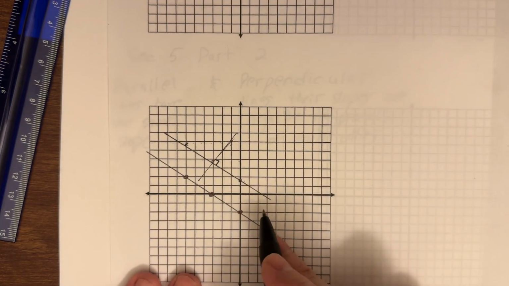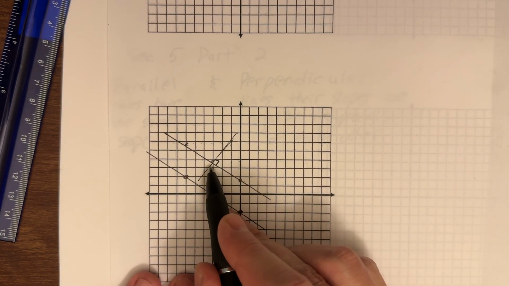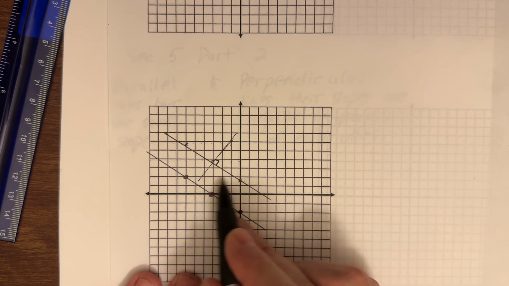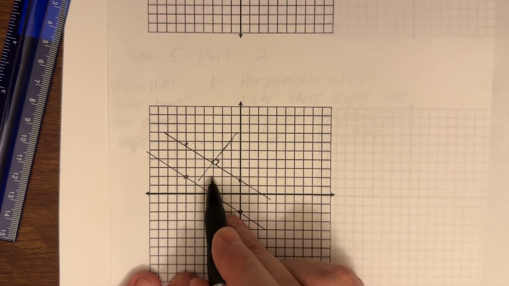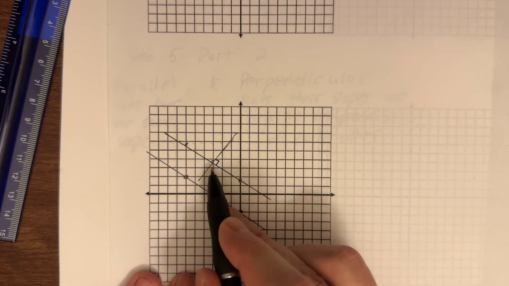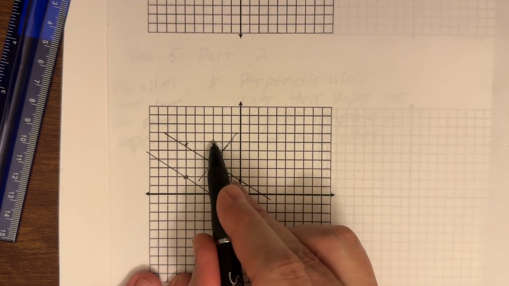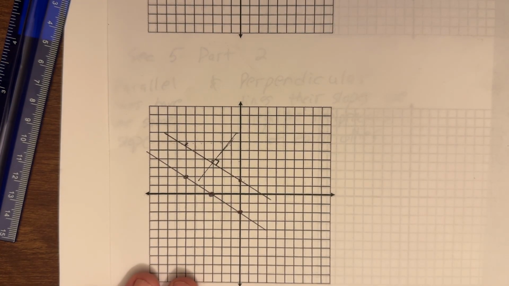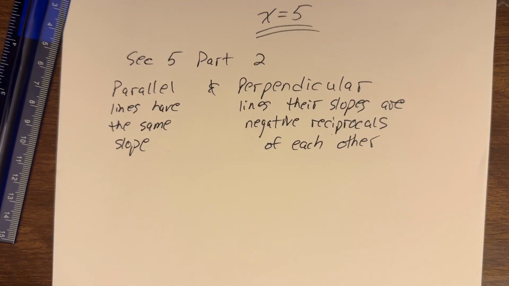If it wasn't that clean, if maybe this was a slope of -2/3, down 2, right 3, actually that looks pretty close to what it might be, down 2, right 3, well, this would have a slope of +3, up 3, right 2. That's the relation between them. So that's what we want to get used to, changing the sign and flipping the fraction.